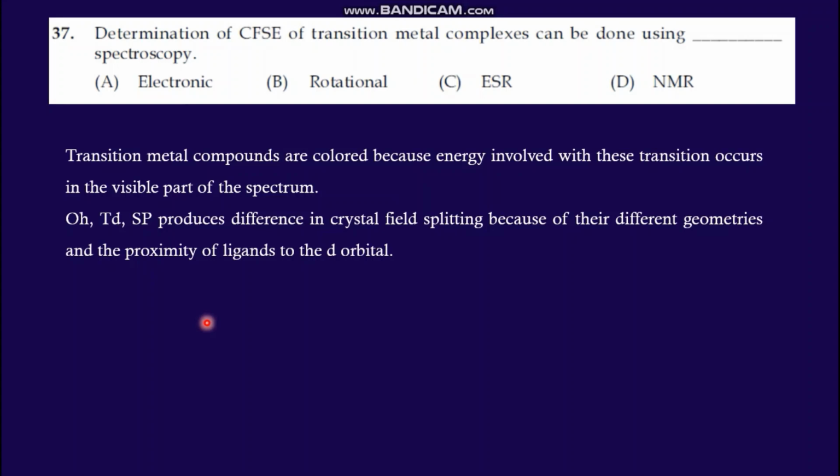When it comes to the ligand nature, an octahedral complex can form high spin and low spin complexes, and all these values are related to CFSE. So using electronic spectroscopy we can determine the CFSE value.